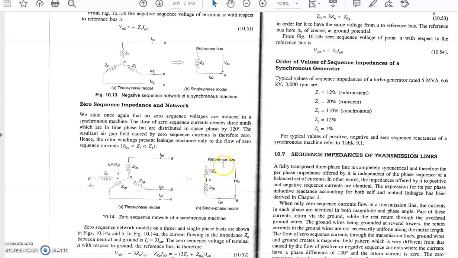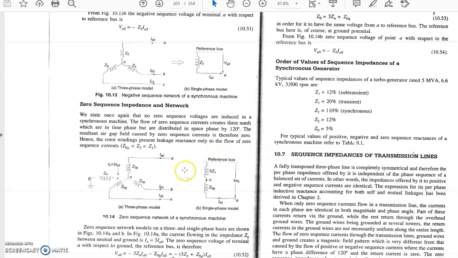So Z0 becomes 3Zn plus Z0g: 3Zn is the neutral impedance plus Z0g is the winding impedance, and the combination of both is known as the zero sequence impedance of the machine.